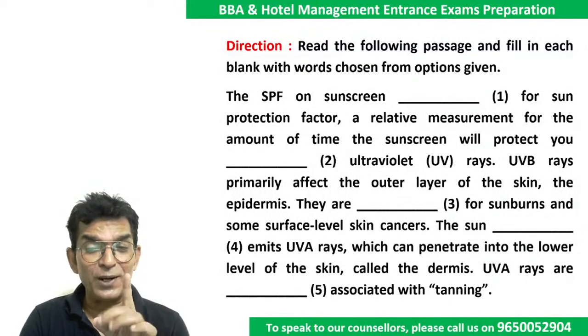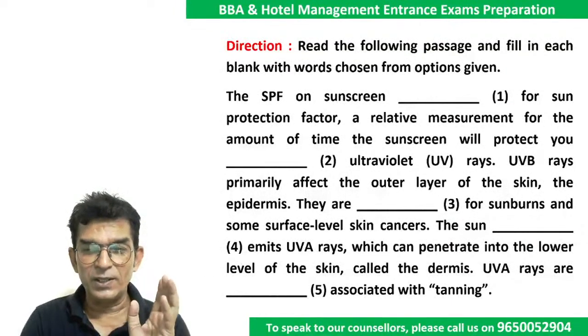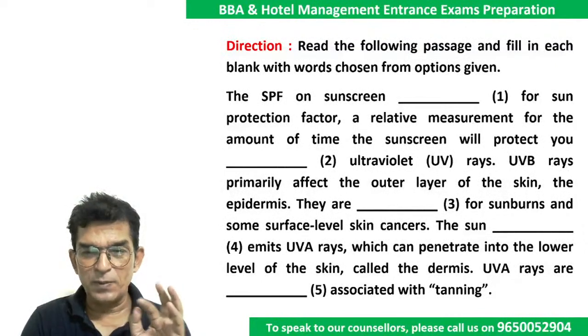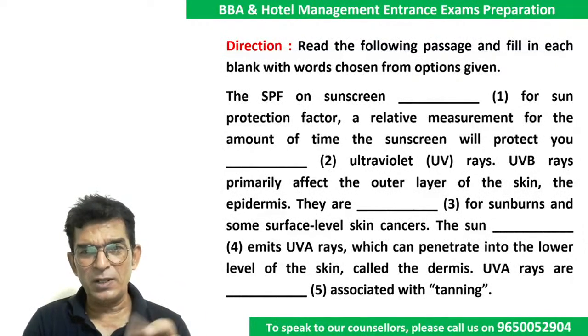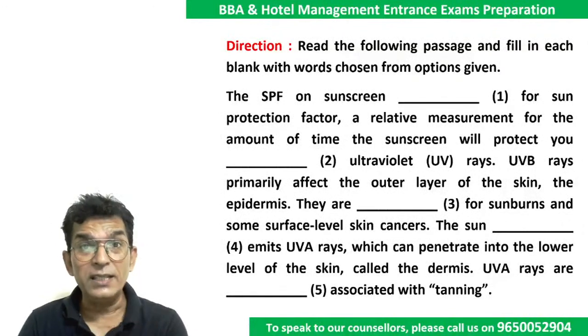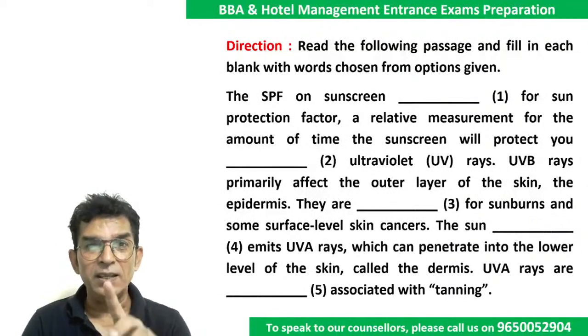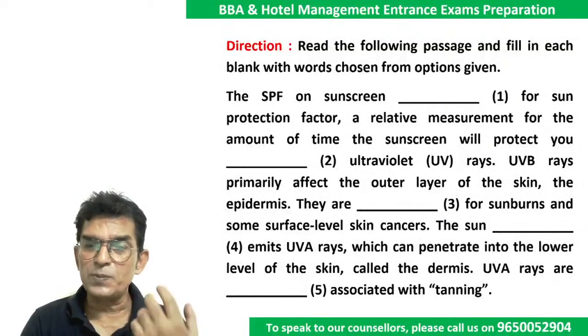What is the word? We have already used the word, I think. They are responsible for sunburns. They are responsible. Which one? Ultraviolet rays? Well, they are, and you are saying they, which is plural. So they are responsible for sunburns.